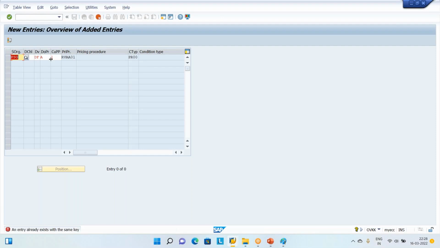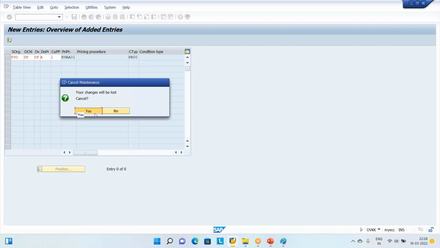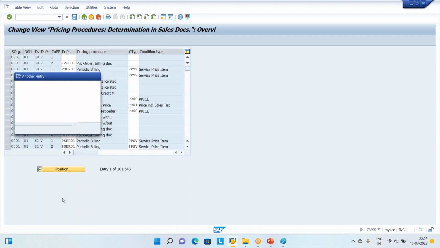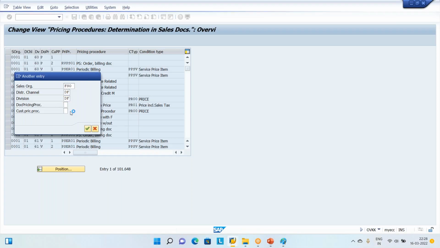SAP says already this is existing. Well and good. Click check. Click position. Enter Ford sales organization, division of the Ford, distribution channel of the Ford, pricing procedure 1, standard document pricing procedure.